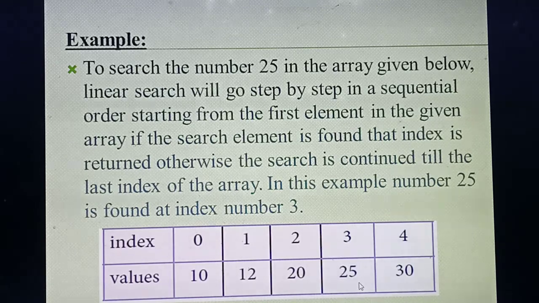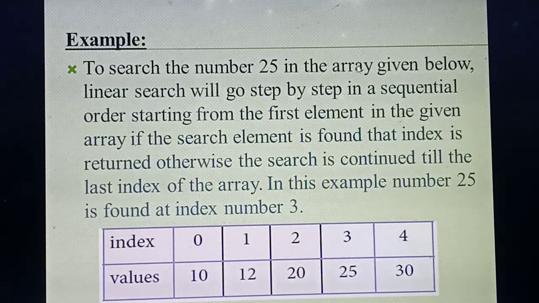At the place where the value is matched, that index value you will get as the output. So what's the index value here? 3. So what output will you get as the answer? 3. Understood the concept now? Once you find the search key value, the list will not move further. Otherwise, it continues until the list is exhausted. Understood? Now read the same thing I explained. They have given the same in the textbook.